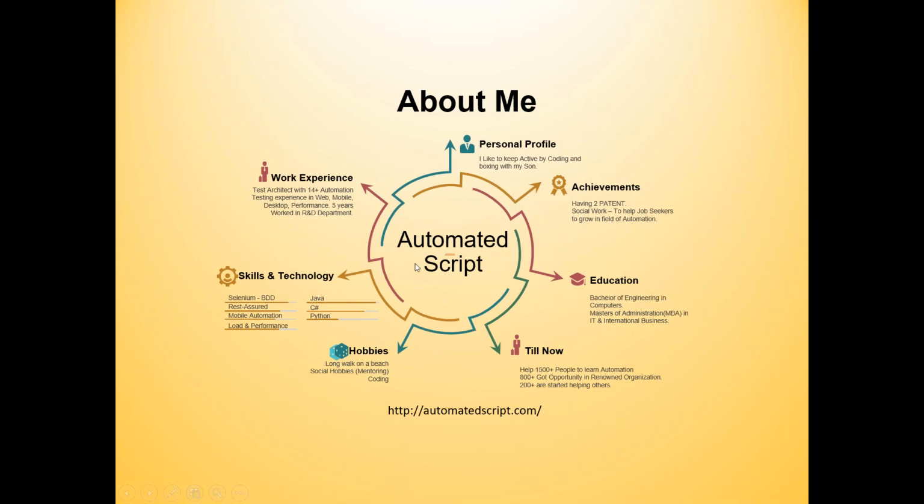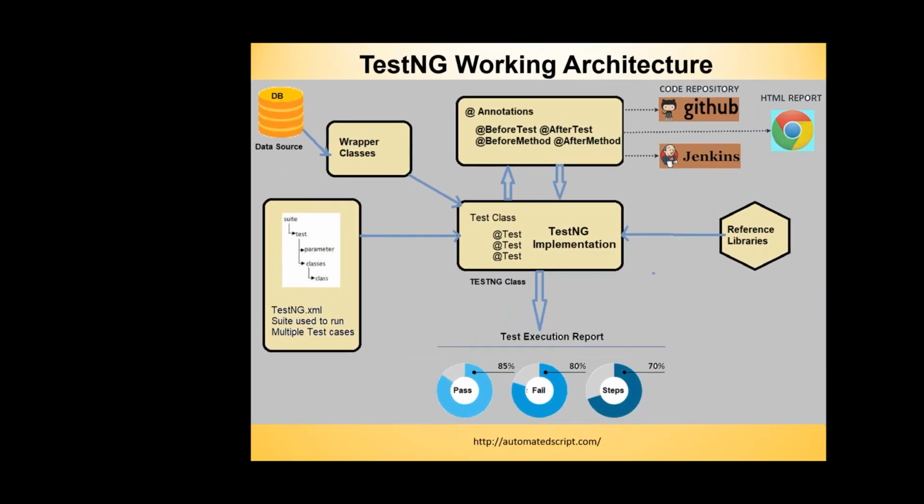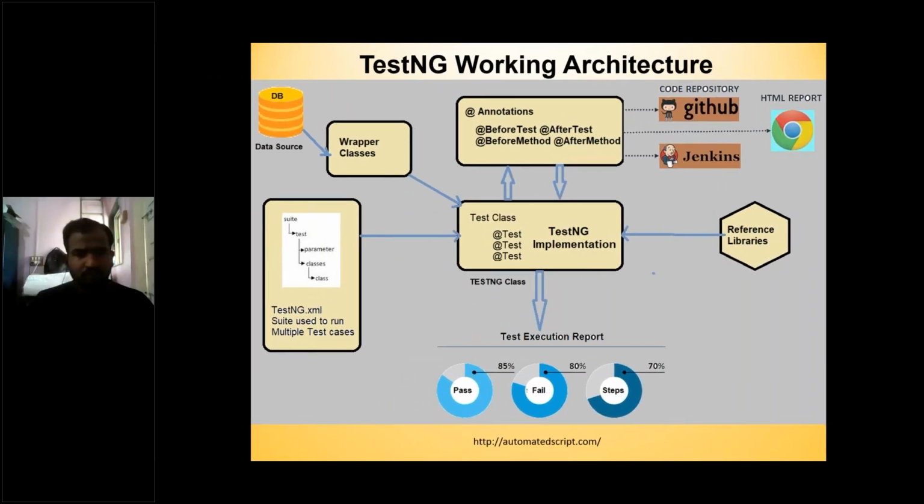Now, this session today is for TestNG. When we talk about TestNG, TestNG is nothing but testing next generation. NG means it's a next generation framework. So TestNG is a framework which is on top of NUnit and JUnit. NUnit is used for C#, JUnit is used for Java. So there is a lack of some support in JUnit.